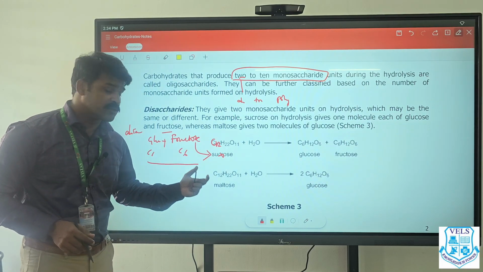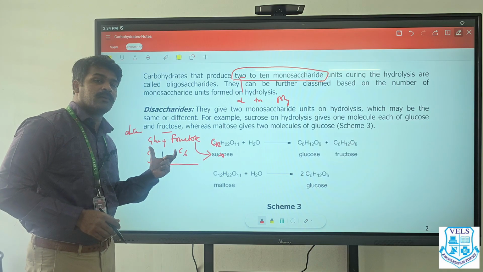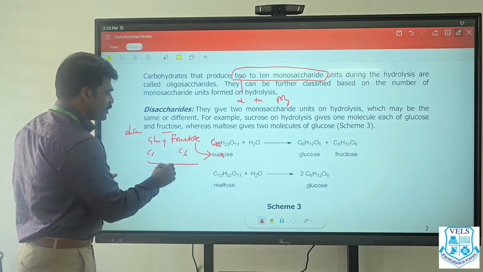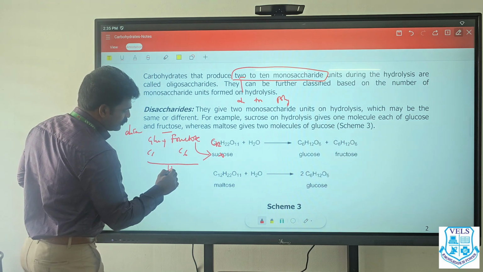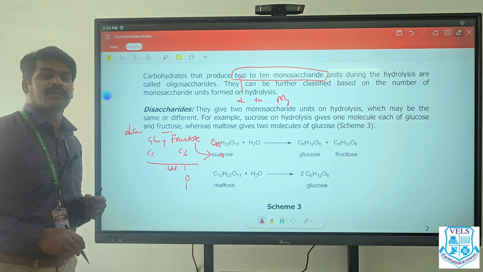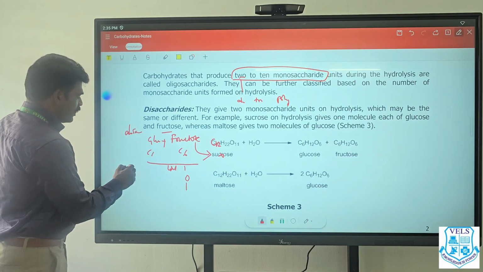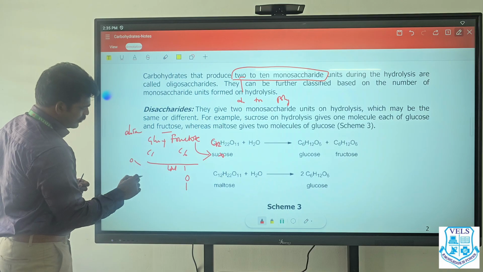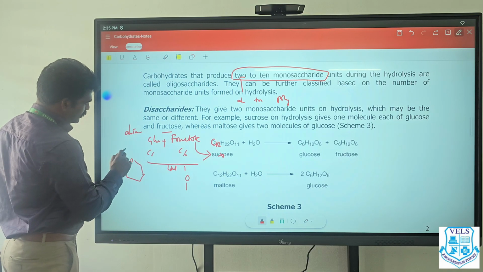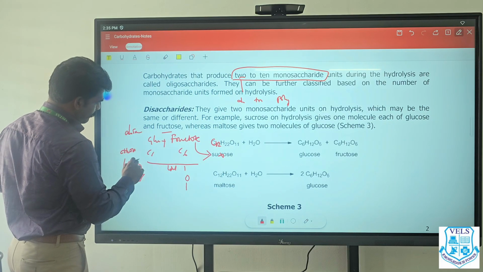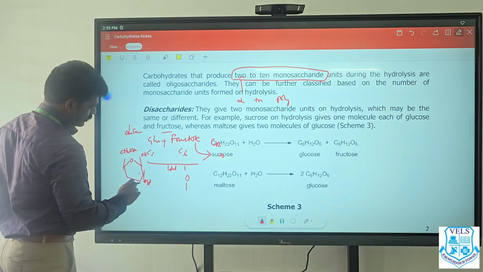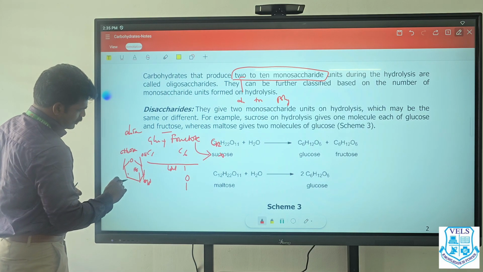Then how is sucrose formed from glucose and fructose? These are linked using a glycosidic linkage. See, you have Haworth projections like this, with OH, OH.